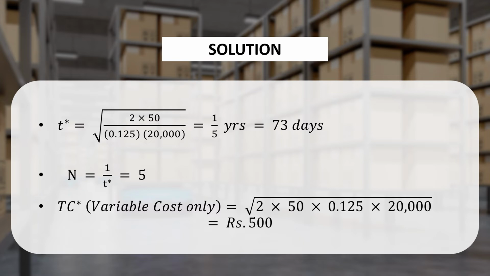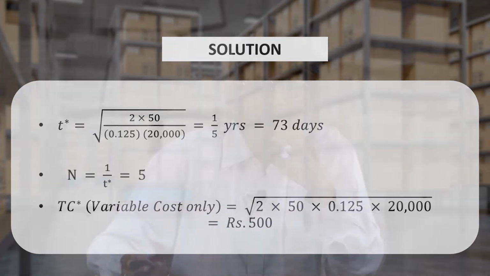And total variable cost, if you put all the values, if you just focus on this solution, earlier we have found out economic order quantity. If we put all the values, we will get the time period for order, and then if we take the reciprocal of the time period, we will get the number of orders in a particular time. And we can easily calculate total cost at economic order quantity, and that is coming as rupees 500. My advice to all my learners is to please repeat this numerical first by seeing it and then without seeing it, so that in your examination you will be very familiar with such type of example.